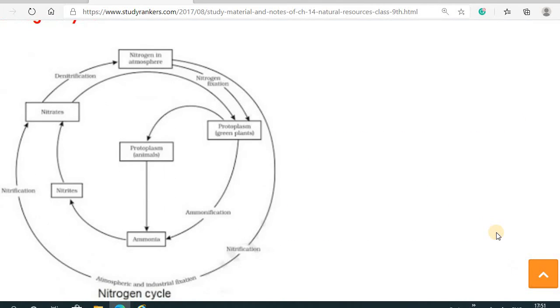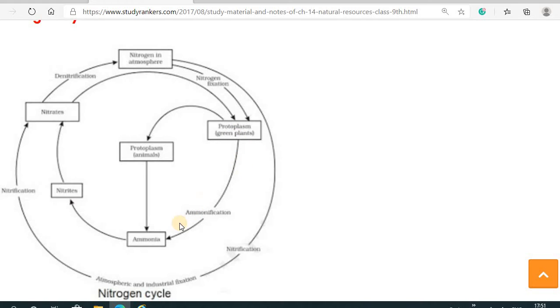Let's see one more time. Here the figure of a nitrogen cycle is given. Here you can see the nitrogen in the atmosphere, which is fixed due to the nitrogen fixation process, and some of the protoplasm of the green algae is also able to utilize this nitrogen, and then ammonification occurs.